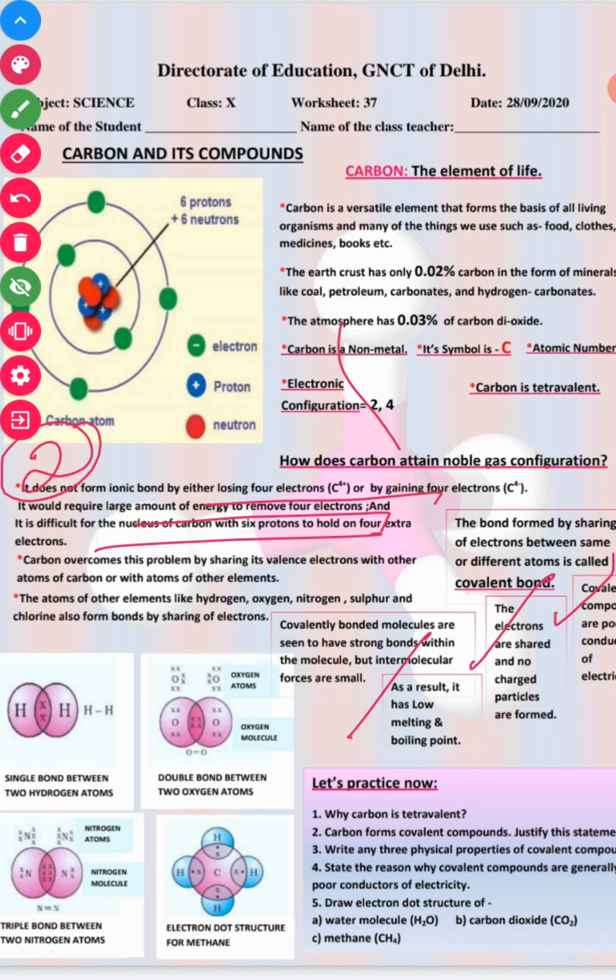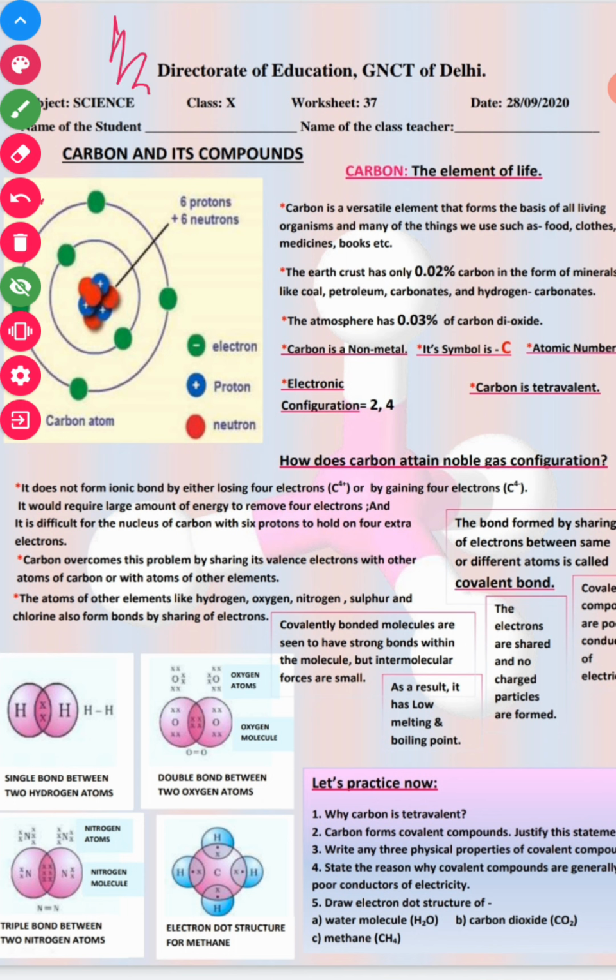State the reason why covalent compounds are generally poor conductors. Because there are no charged particles, they are poor conductors of electricity. Fifth, we have the electronic dot structure of water. The formula of water is H2O.